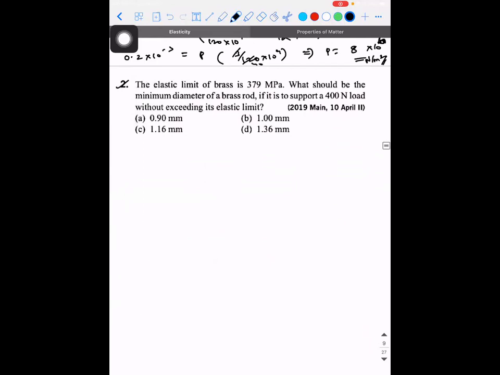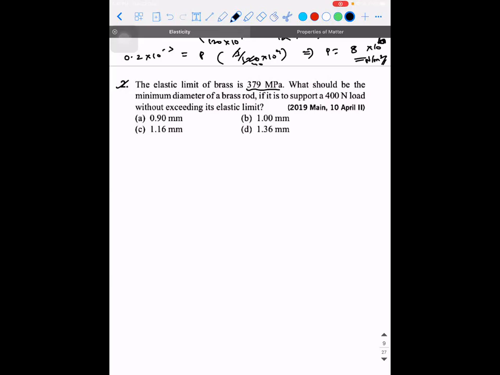The elastic limit of brass is 379 million Pascal or megapascal, whatever you can say. What should be the minimum diameter of brass rod if it is to support a 400 Newton load without exceeding its elastic limit?